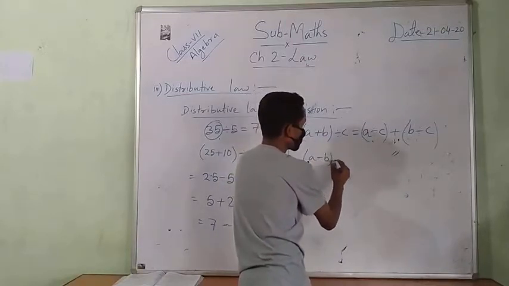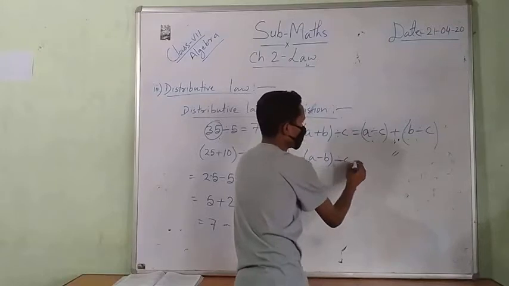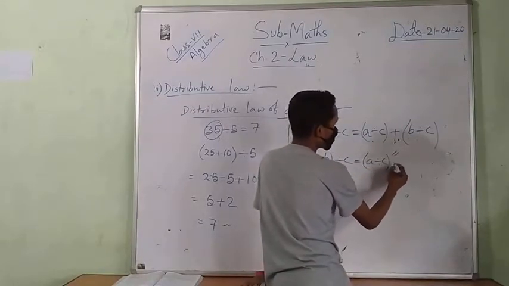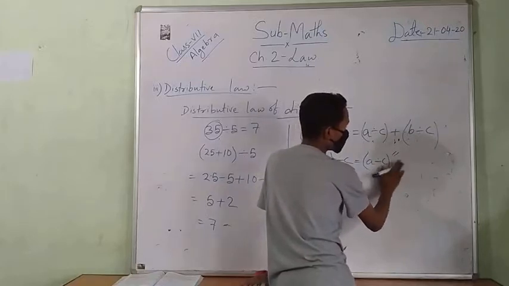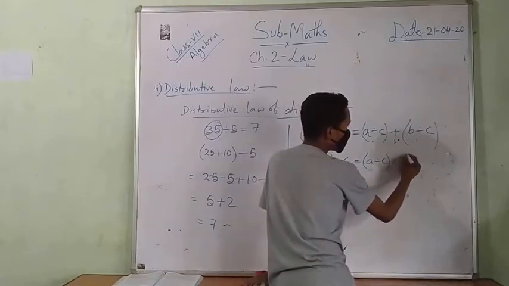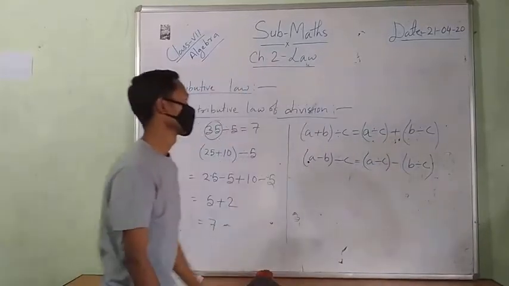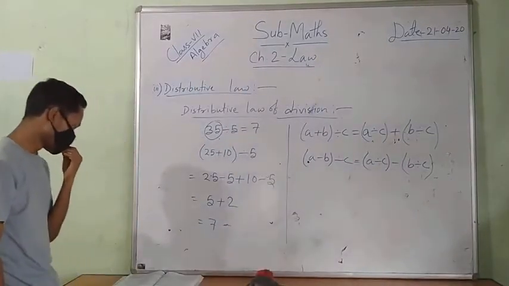A minus B divided by C. Then that means A is divided by C and minus B is divided by C. That is the distributive law of division.